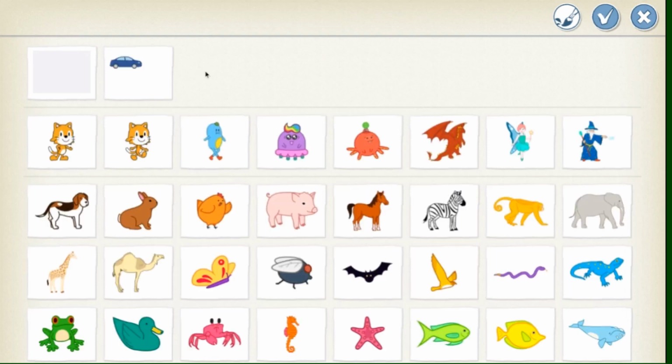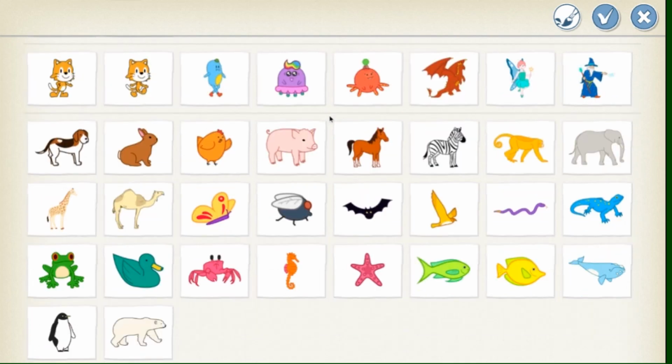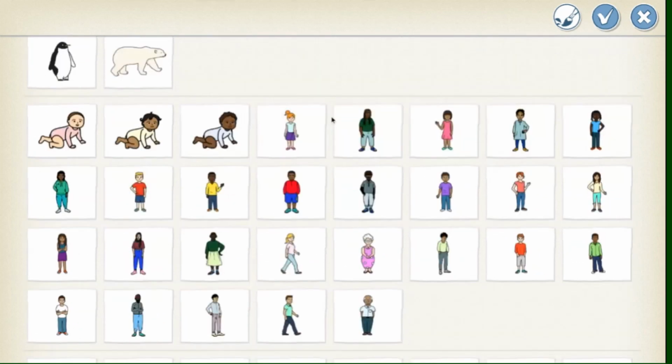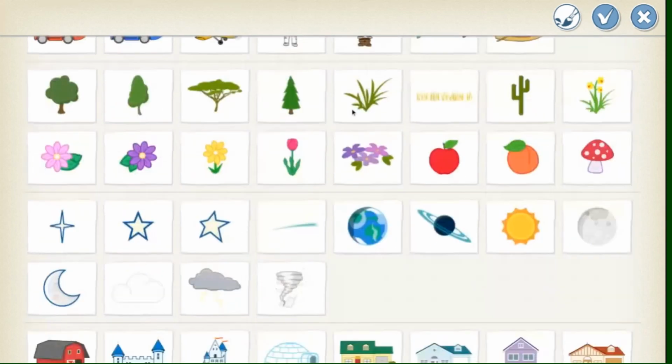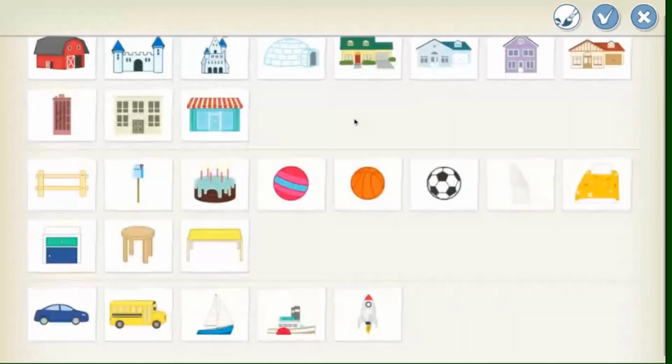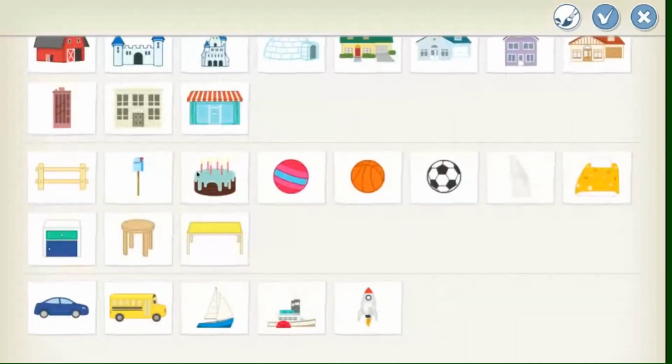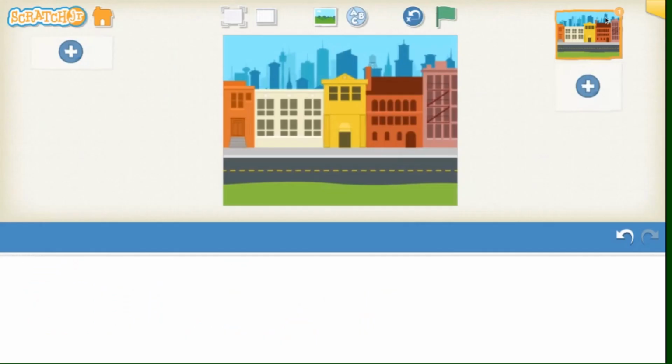Once the characters have loaded, you can see that there are many options. There are animals, there are people, there are nature options, places, and I'm scrolling down to the bottom to select the car. Once I've selected the car, I can insert it into my project using the check.